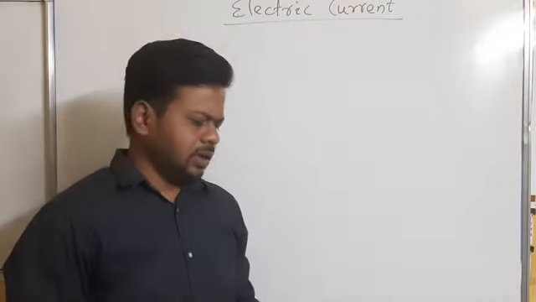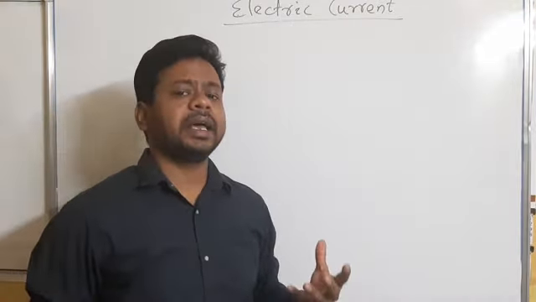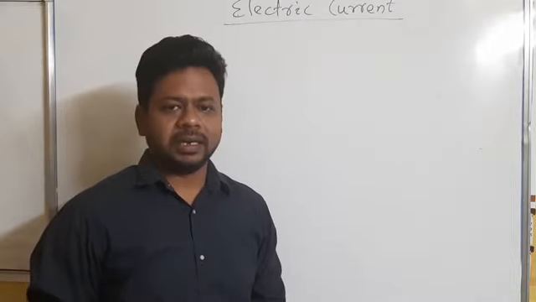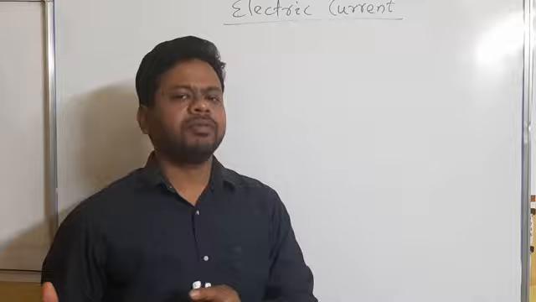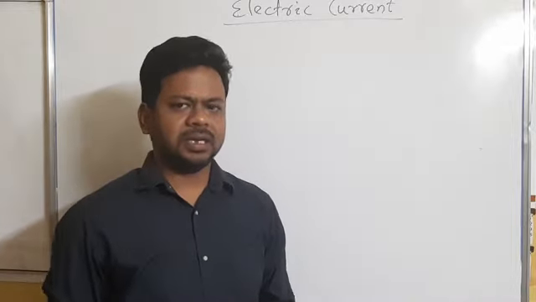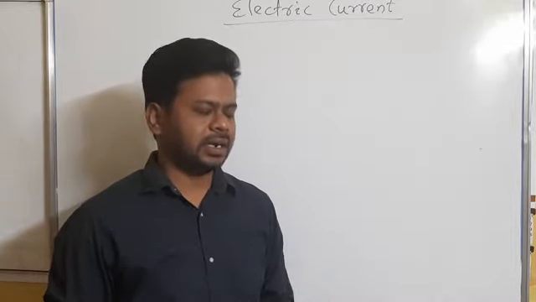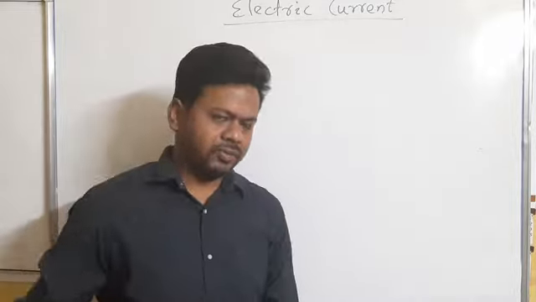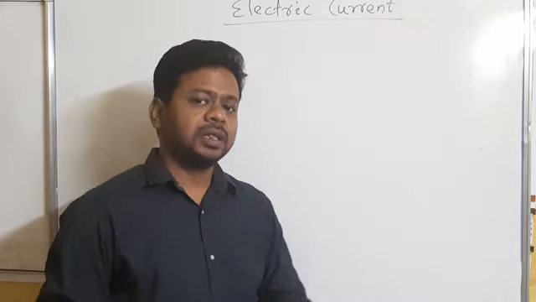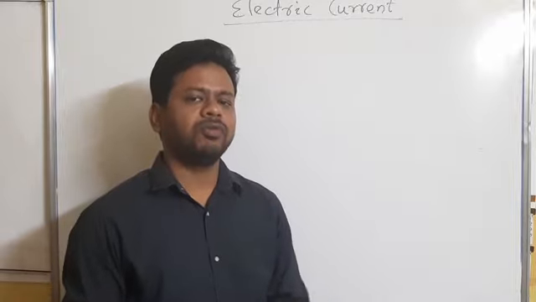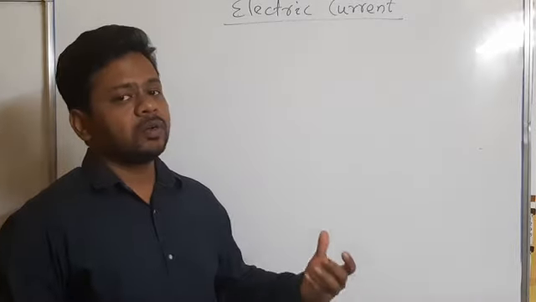You have heard about air current, water current. Air current means movement of air from one place to another. Similarly, in a river, water flows from one place to another. That movement, the flow of water, is called water current.